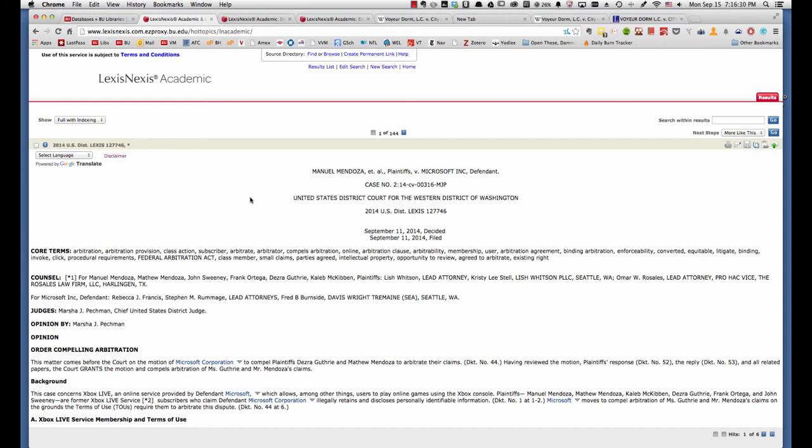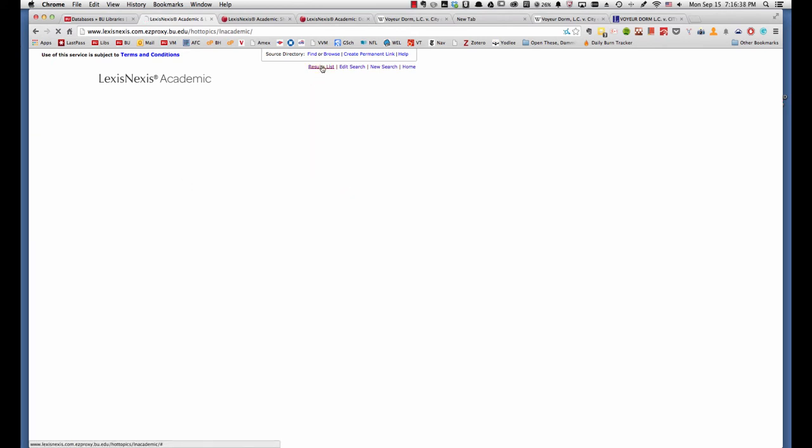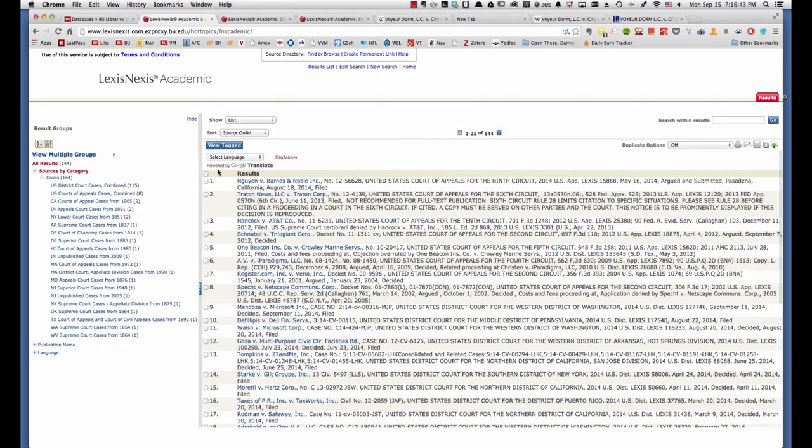And Microsoft looked to the language of its click-wrap agreement and said any dispute has to be handled in an arbitration rather than a court proceeding, and so this is a case involving that question of law. If I wanted to look at the cases from Massachusetts or cases from New Jersey, going through this list makes it easier to select just those cases.